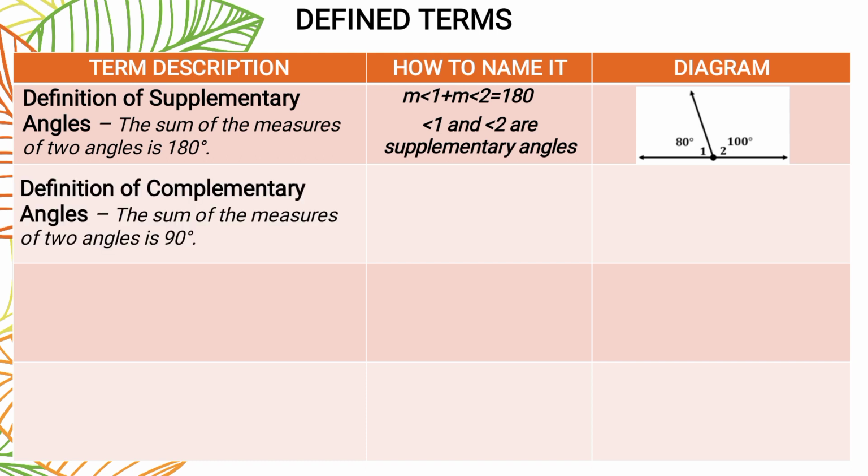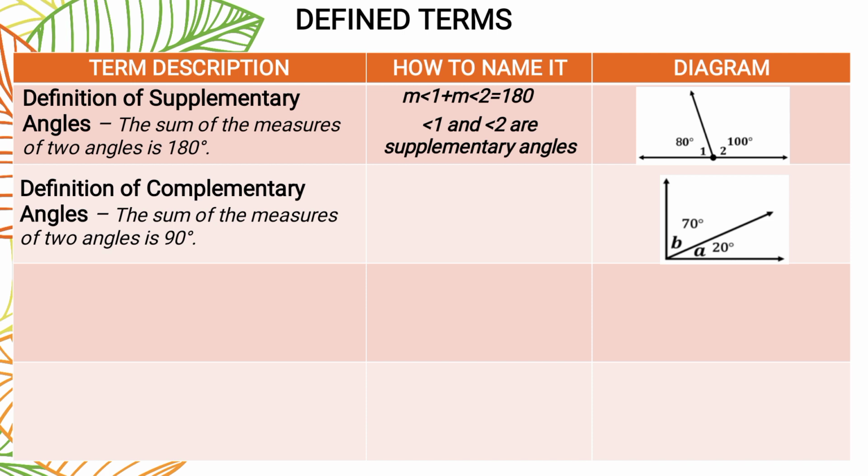Next po, aside from the definition of supplementary angles, we have also the definition of complementary angles. When we say complementary, the sum of the measures of two angles is 90 degrees. Kanina, when we say supplementary, 180 degrees. This time po, when we say complementary, it is 90 degrees. For our diagram, we have angle A, 20 degrees, and angle B, 70 degrees.